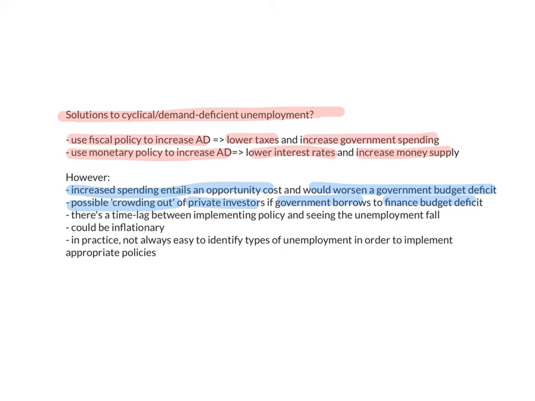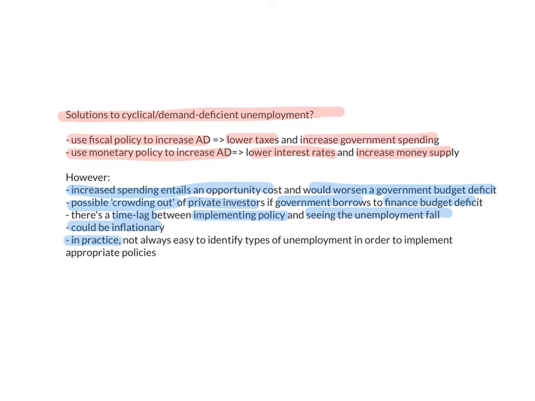There's usually a time lag between implementing the policies and then seeing the unemployment fall. It's not like you pass the law today and the unemployment disappears tomorrow. There's a time lag. It could be inflationary, because if the government spends too much, that it creates too much aggregate demand beyond the capacity of the economy, that could actually lead to inflation. So you're solving one problem but creating another problem.